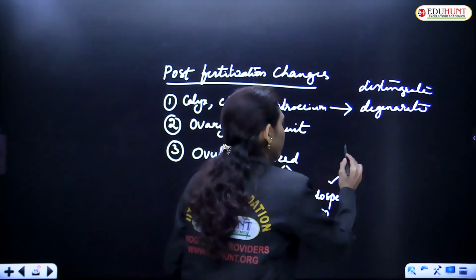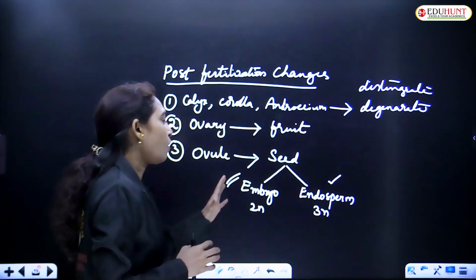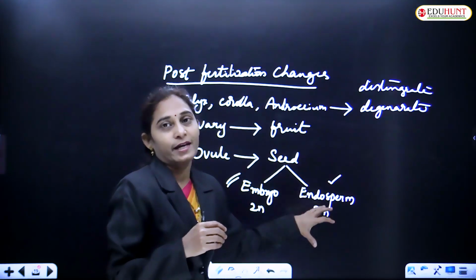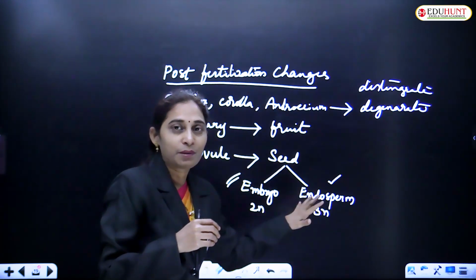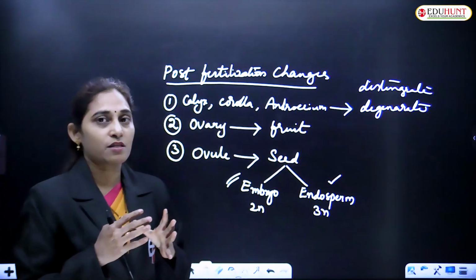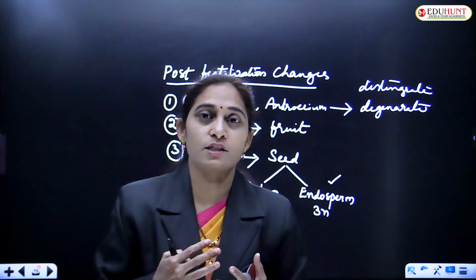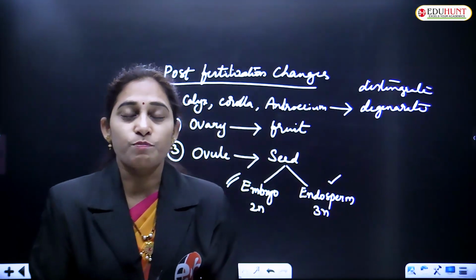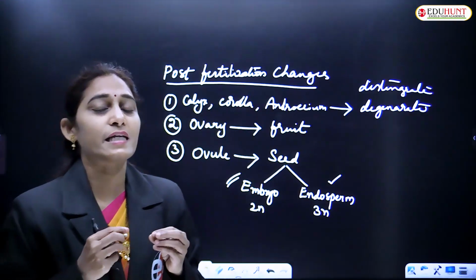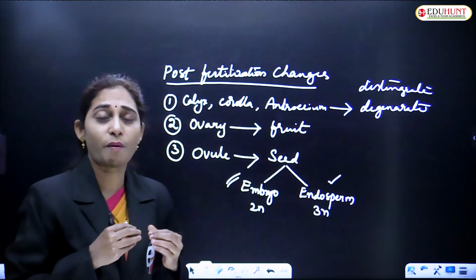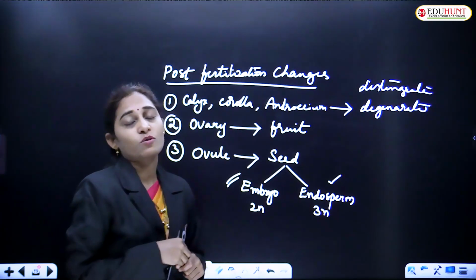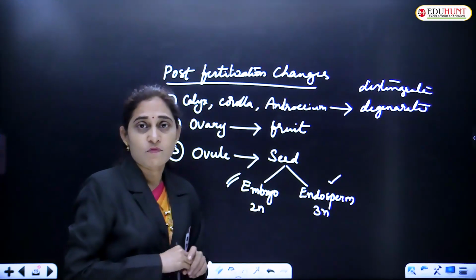వాట్ అబౌట్ దిస్ ఎండోస్పర్మ్? నరిషెస్ ద ఎంబ్రియో. సో యాజ్ ద ఎంబ్రియో గ్రోస్, ద ఎండోస్పర్మ్ గెట్స్ depleted. It is completely utilized by the embryo. By the time the embryo gets maturity and it starts germination, the entire endosperm present in the seed will be degenerated and disappeared. That means it is completely utilized by the growing embryo. By the time we see the germination of the seed, the entire endosperm will be consumed.